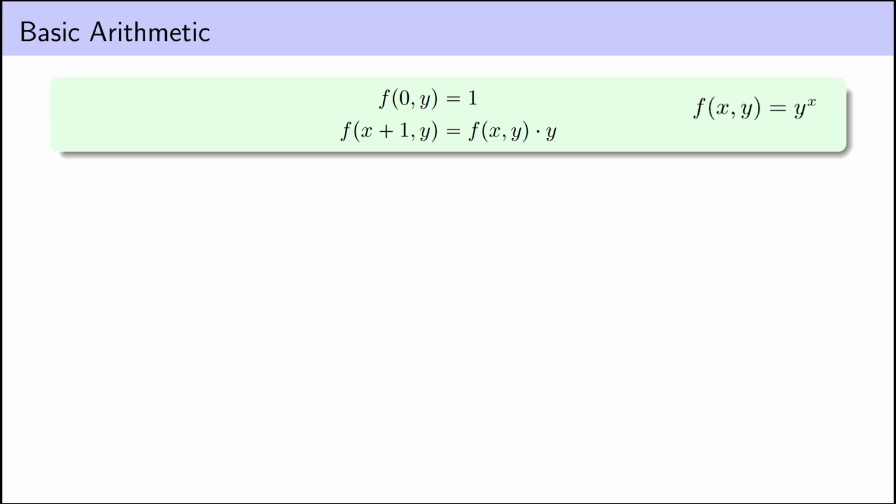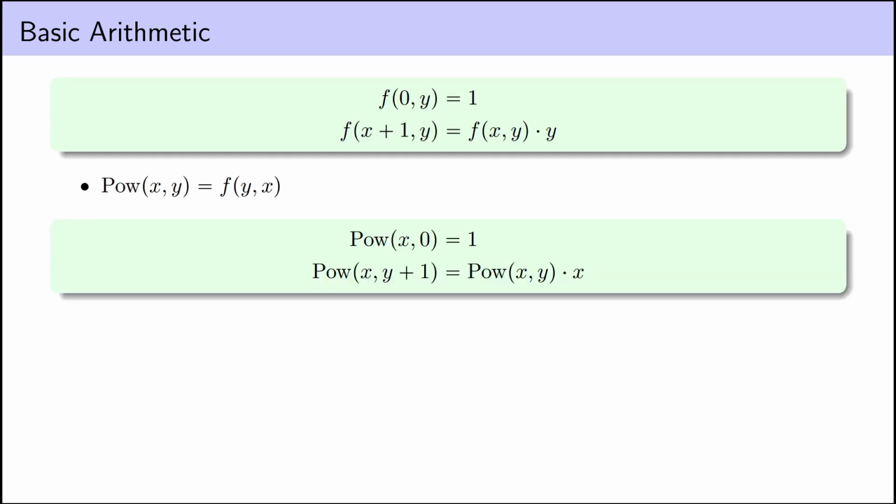We first define our function f of x like this. Right, y to the 0 is 1, y to the x plus 1 is y to the x times y. And then we just define the exponentiation function to be f with the arguments reversed. And again, this is a multivariable composition involving the projection functions. But if we're just being casual about this whole thing, it will be easier to write this recursion here, and we'll just remember that it's shorthand for the sort of construction above, and it's a perfectly fine way to show that something is primitive recursive.